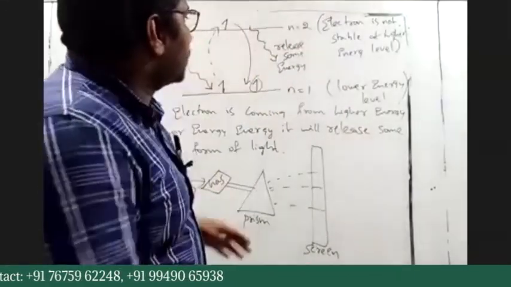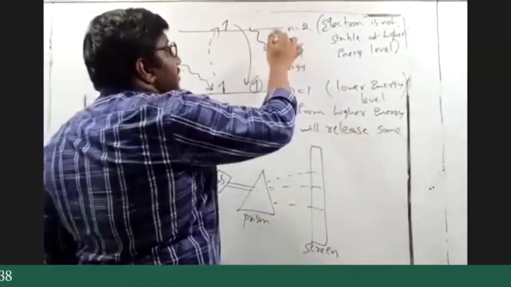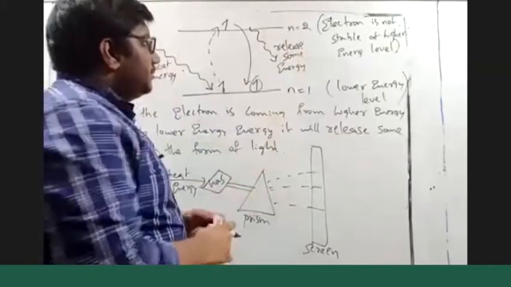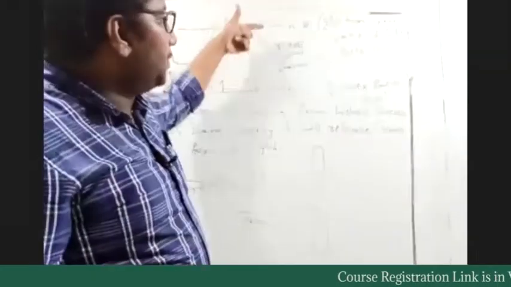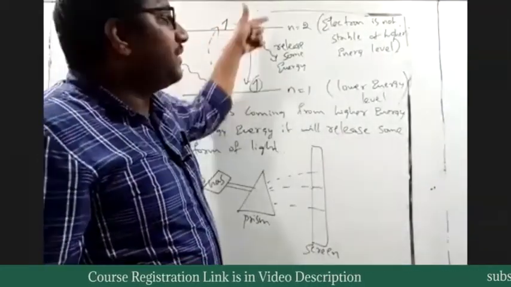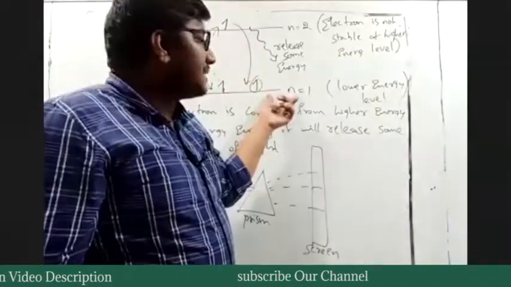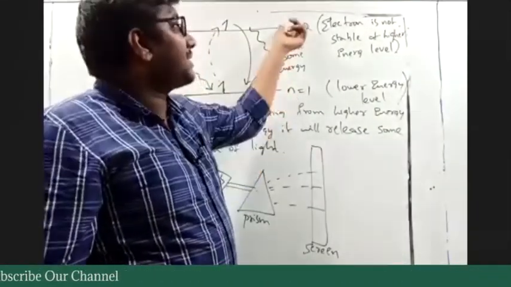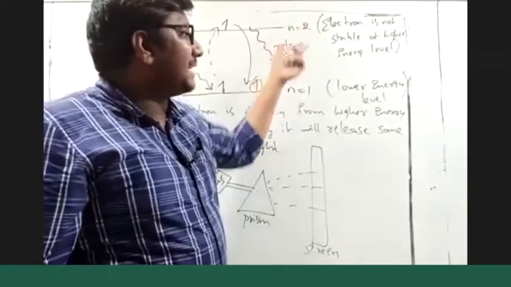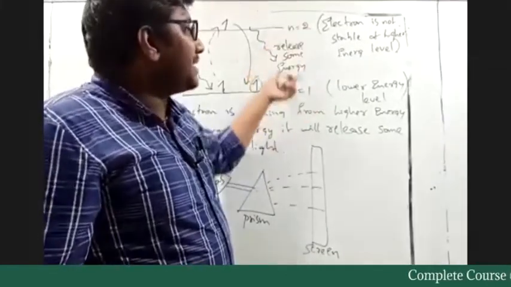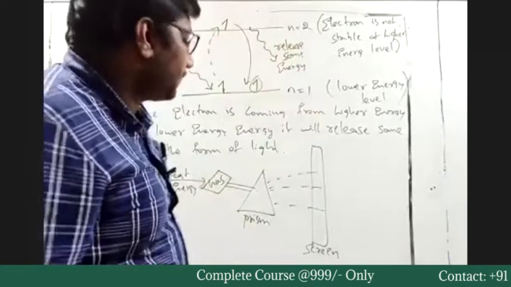Each color, so how much energy is released? Whatever energy is released should be equal to the difference in energy between these two levels, yes or no? This has energy E1, this has energy E2. E2 is greater than E1, so E2 minus E1 will be the energy gap.